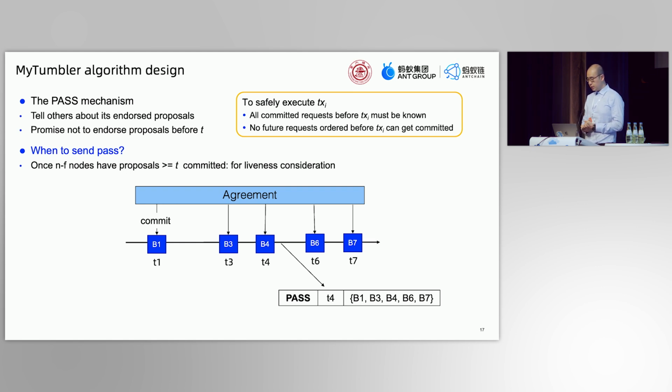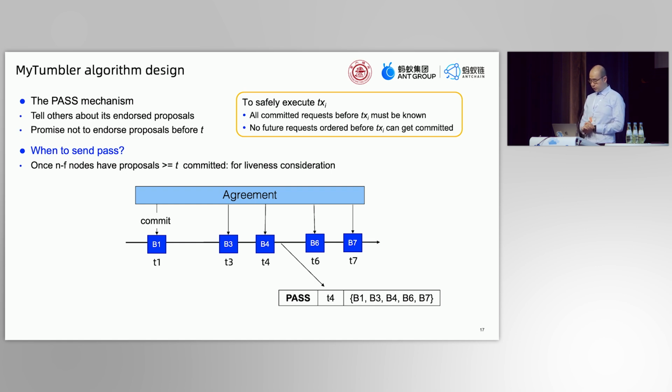Nodes continuously send a pass message. It has 2 purposes. Firstly, it carries a set of proposals which were endorsed by this node recently. This will let the others know about the proposals in case they missed them. The second purpose is to promise a timestamp T. The node will not endorse any proposals ordered before T. You may notice that the 2 purposes exactly match the safety requirement listed on the right side.